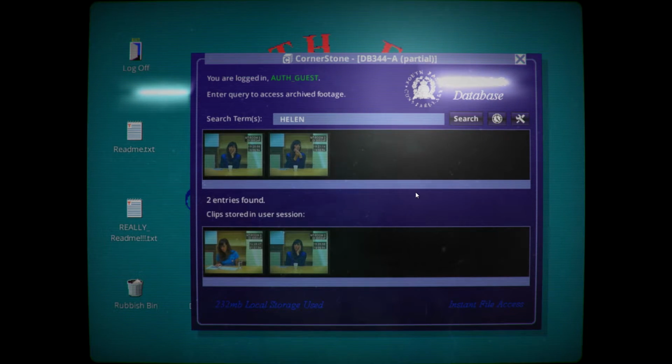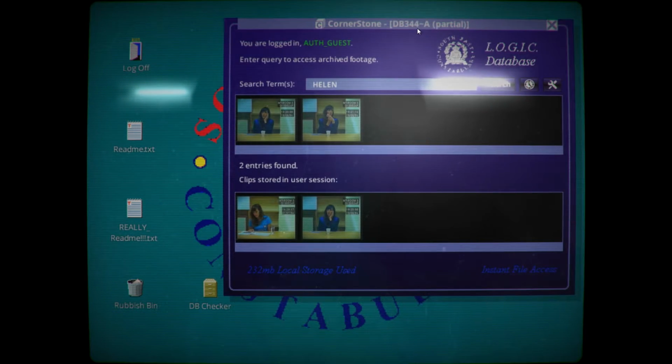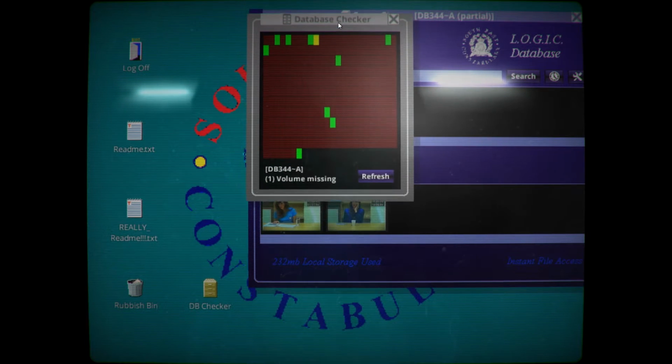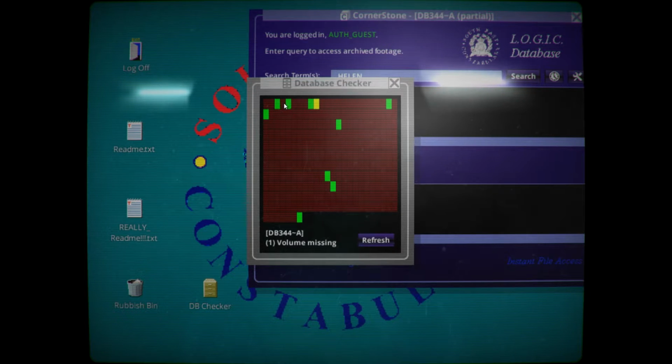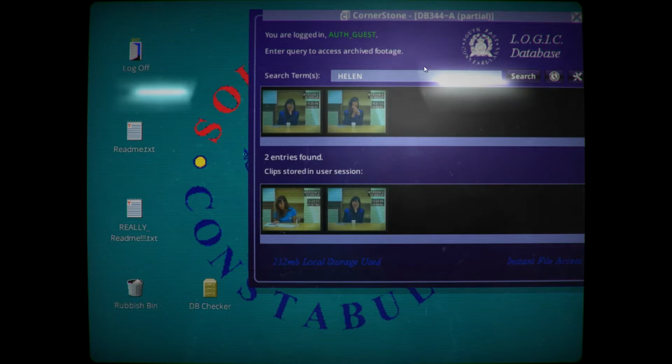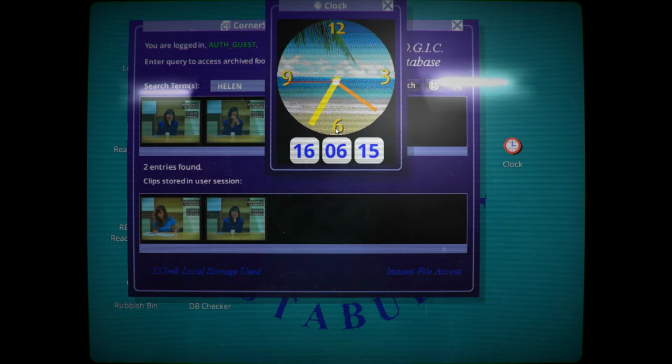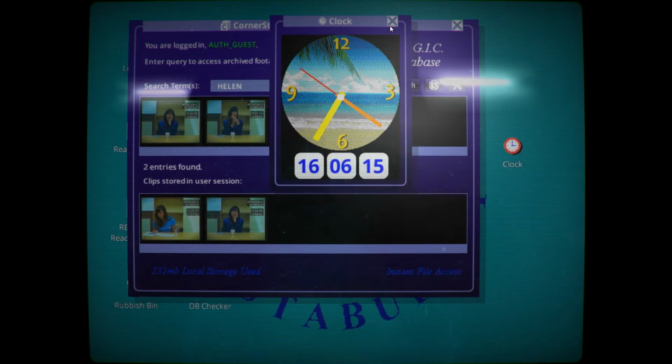Man. What have we got on here? What's the database checker? Maybe we can check this Helen girl out. What the hell am I looking at? Volume missing. What? Refresh? Oh, maybe this is like a progress meter. Interesting. Maybe. I don't know. There's nothing else we can access on here. We've got a clock. Can we double click the clock? We can. Interesting.